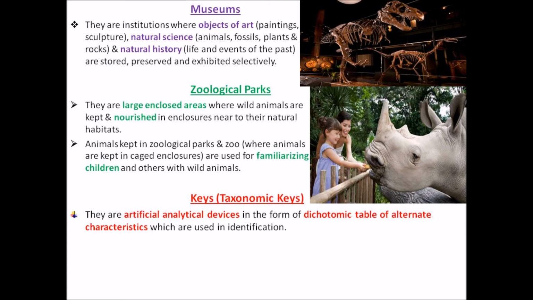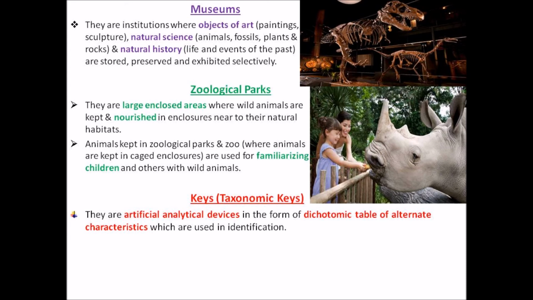Just repeating, key is a very important device for identification. Number one, it is made artificially. Number two, it is an analytic device. Number three, it is represented in the form of a dichotomic table. Number four, it represents alternate characters. Number five, it is used for identification of the organism.